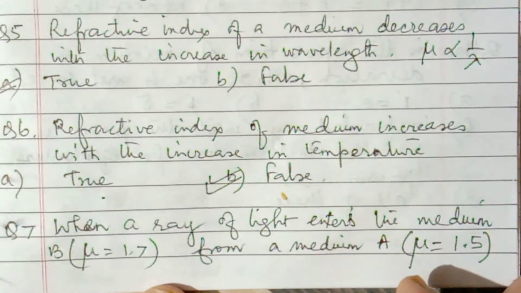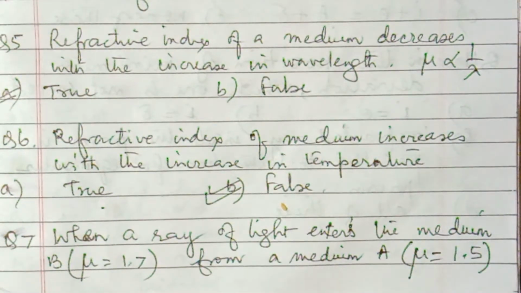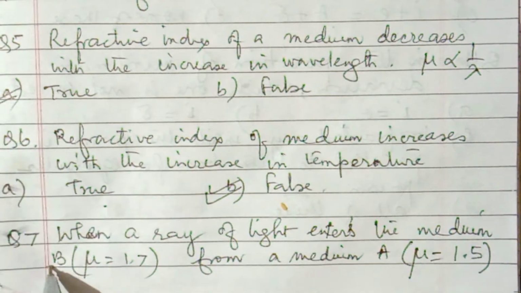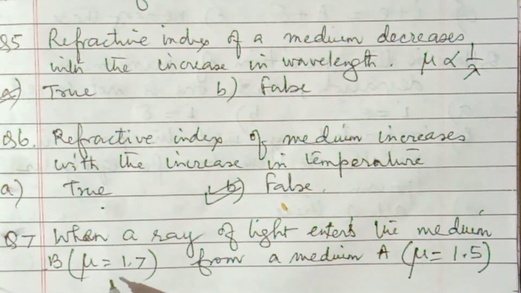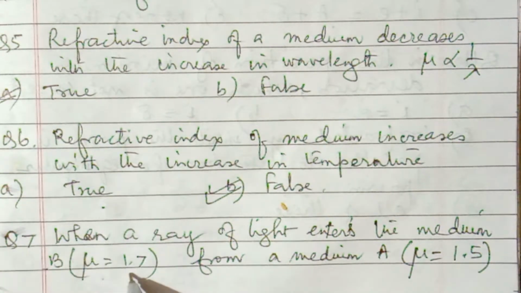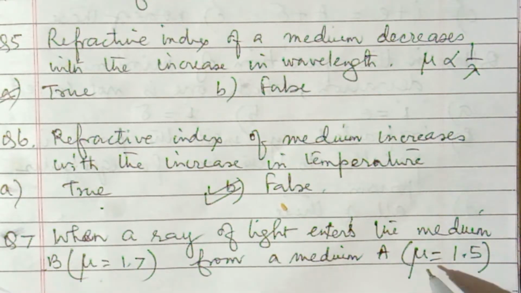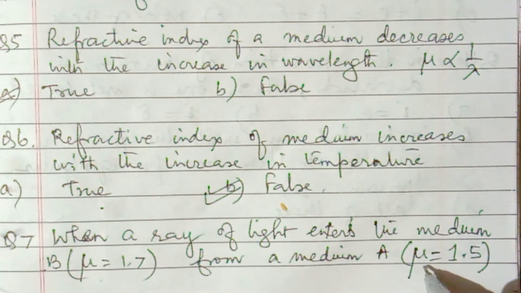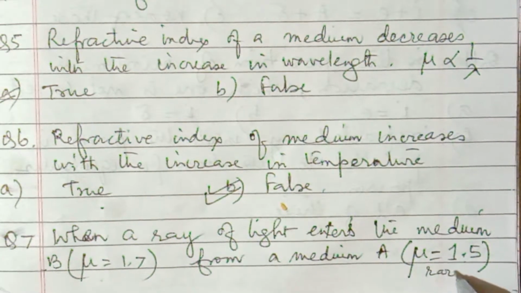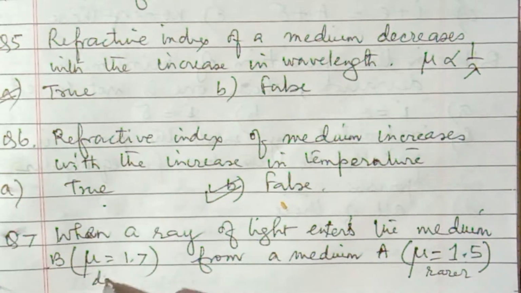Important questions. Okay, number 7. When a ray of light enters medium B, of refractive index 1.7, from a medium A of refractive index 1.5. So light moves from A to B. Here the refractive indices are given, 1.5 and 1.7. The lower refractive index means rarer medium and the higher is the denser medium.